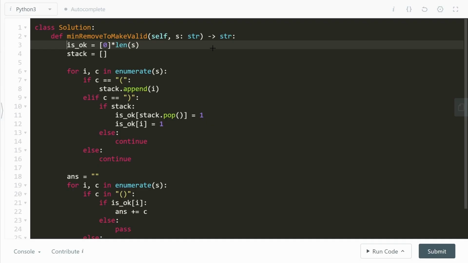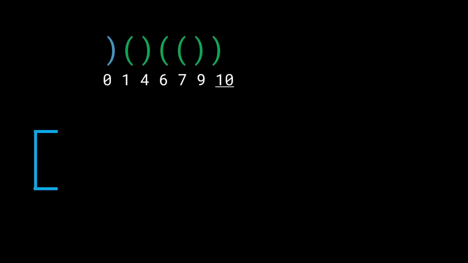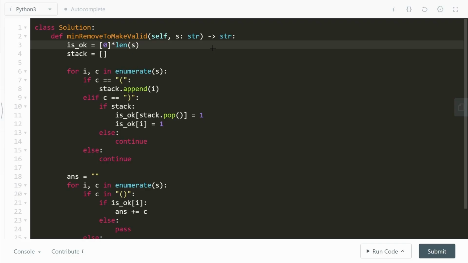All right, let's go ahead and take a look at the optimized solution. Okay, cool. Let's go ahead and get started. Now, if you notice, what we have done up till now is have a differentiation between these blue and the green ones, right? The blue ones were ones that never got satisfied and the green ones were the ones which got satisfied. So the first thing I'm going to do is create an array called isOK, which is going to be initialized with 0 for all the values of the string. In other words, I'm going to say none of the elements in the original string ever get satisfied. That is my initial assumption, and I'm going to build upon that later on.